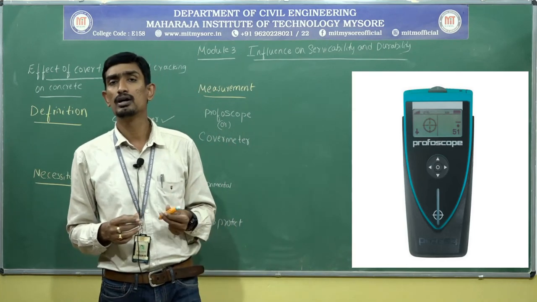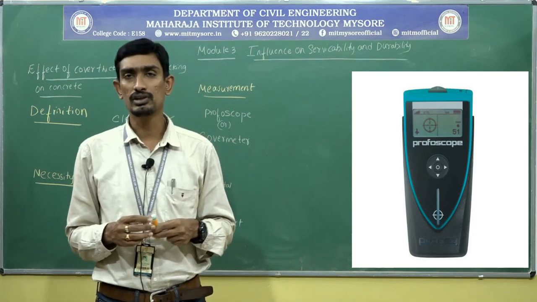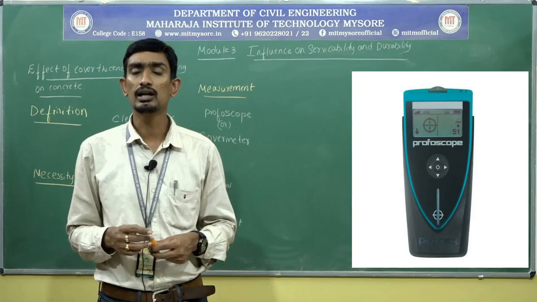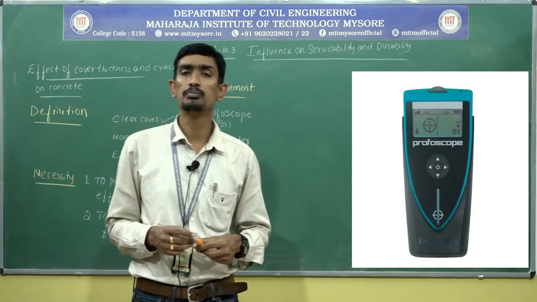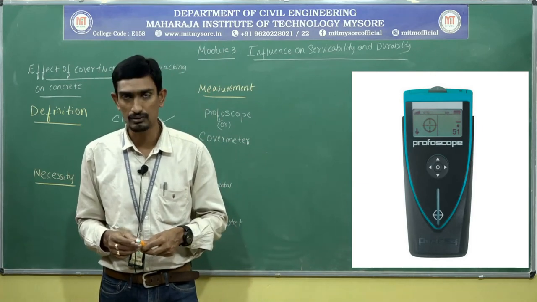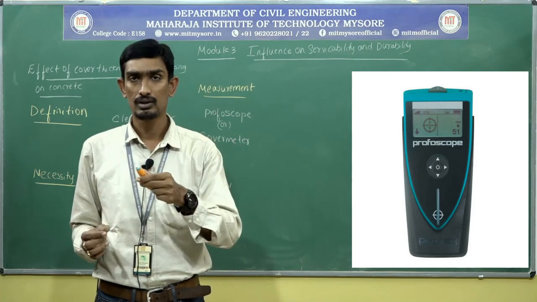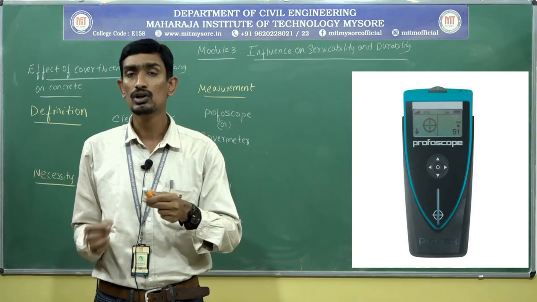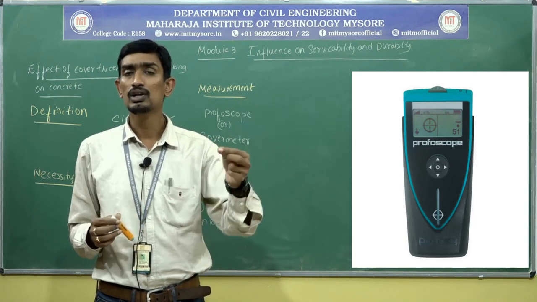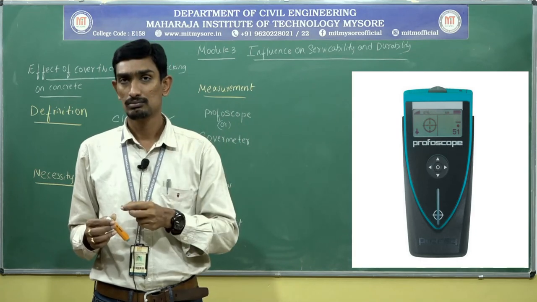this profoscope helps a lot, because in non-destructive testing, which I am going to discuss in module number 2, one particular assessment technique is the ultrasonic pulse velocity test. In that test, if I send waves through the concrete element, that wave should not pass through the rebar.